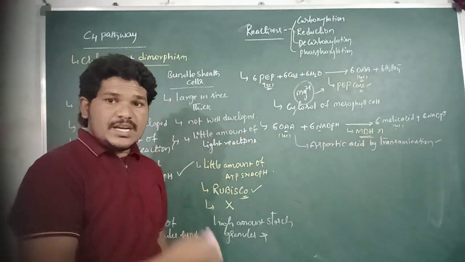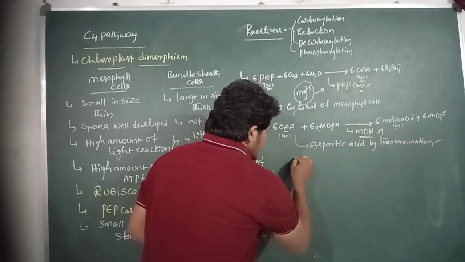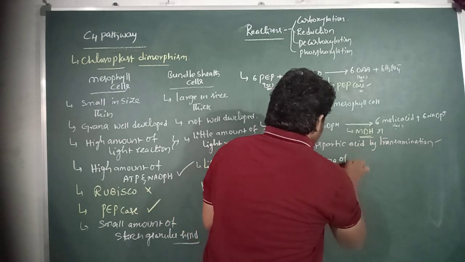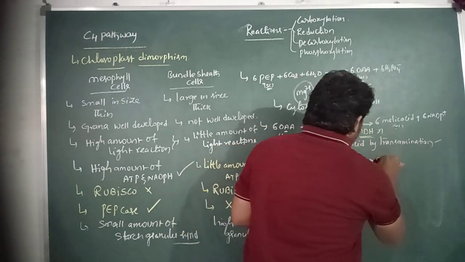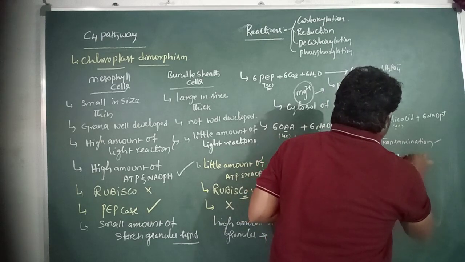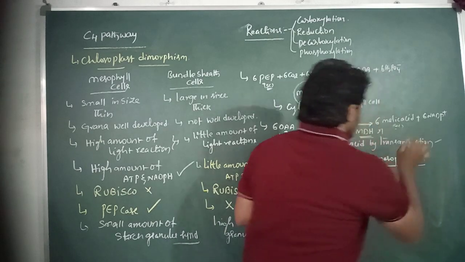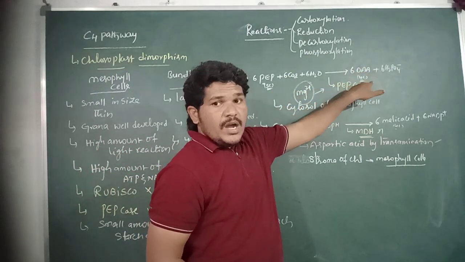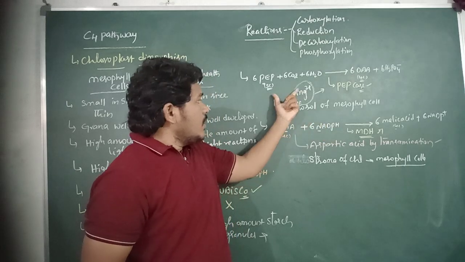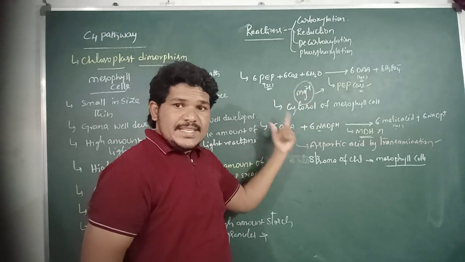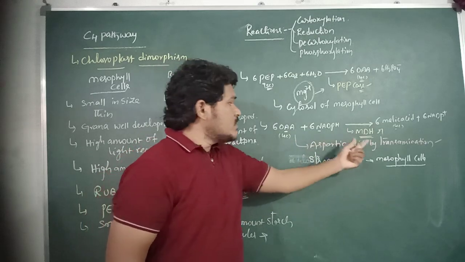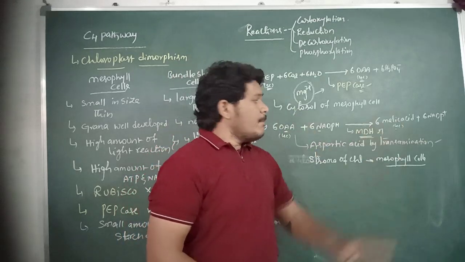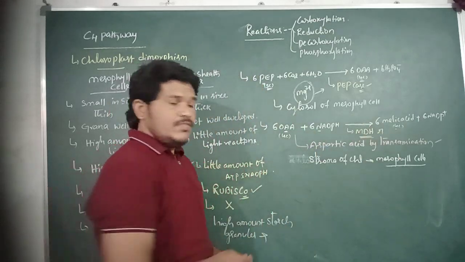This reduction process occurs in the stroma of the chloroplast in the mesophyll cells. The oxaloacetic acid, a 4-carbon compound produced in the cytosol of the mesophyll cell, further enters the chloroplast of the mesophyll cell. In the chloroplast, the oxaloacetic acid is converted into malic acid. This is the second reaction of the C4 pathway.